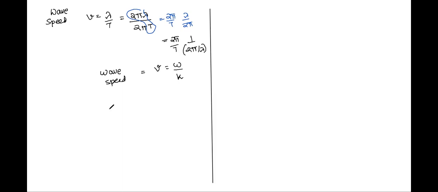Now let us see one more thing, called displacement. What kind of displacement are we talking about when I write an equation y is equal to a sine of kx plus omega t? This is the displacement of a particle in the wave, the vertical displacement.